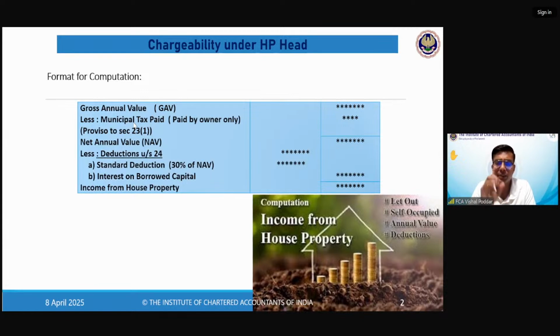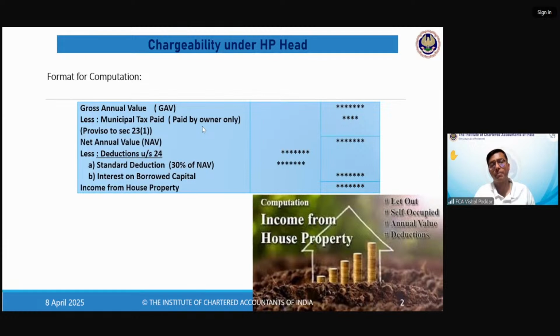Now, interestingly, I just mentioned this head is to be computed on accrual basis. So all values are on accrual basis. However, with a pinch of salt, what is that pinch of salt? It is municipal tax. So we all know municipal tax. In Hindi, we call it as Ghar Patti. Every year you get it from your local government where you have to deposit that. Now, this municipal tax will be deducted because it is your expense, but it is deducted only on cash basis because the law has specifically used the word municipal tax paid. If something is not paid, if municipal tax of this year is outstanding, that will not be deducted.